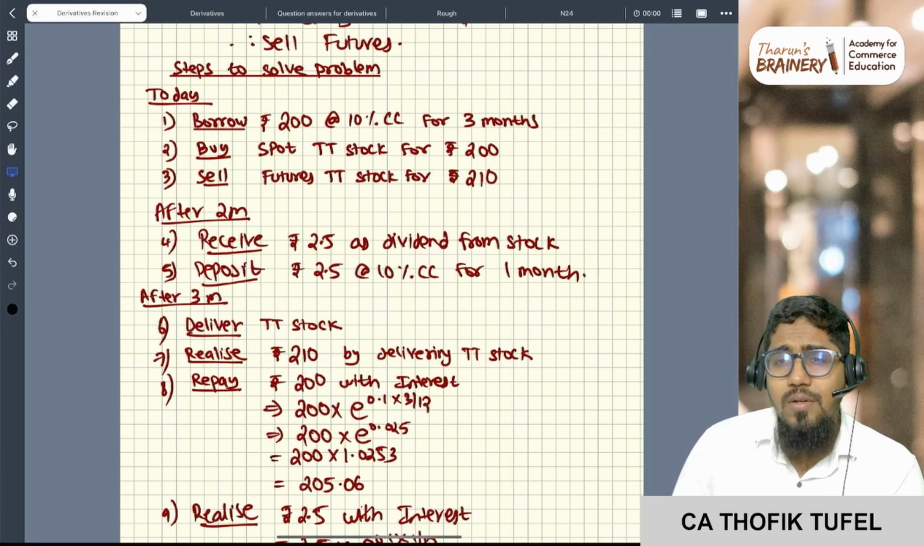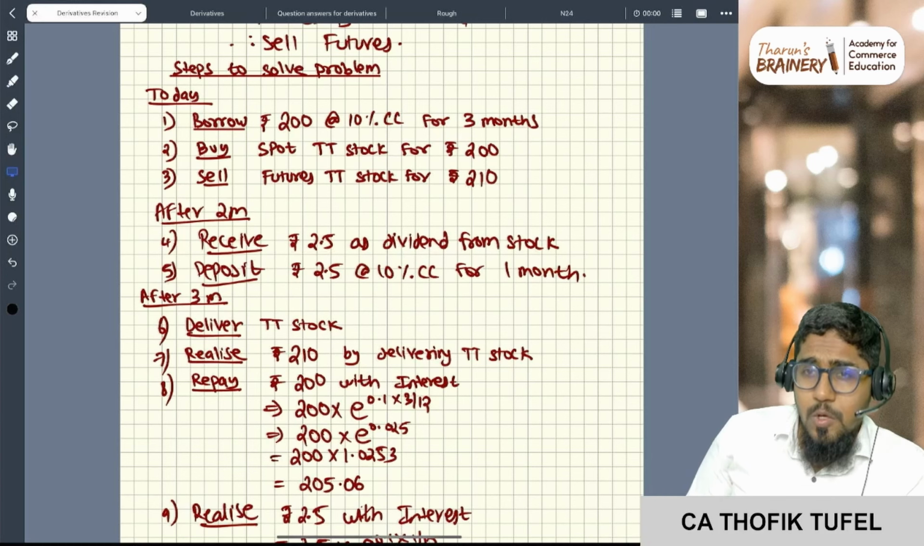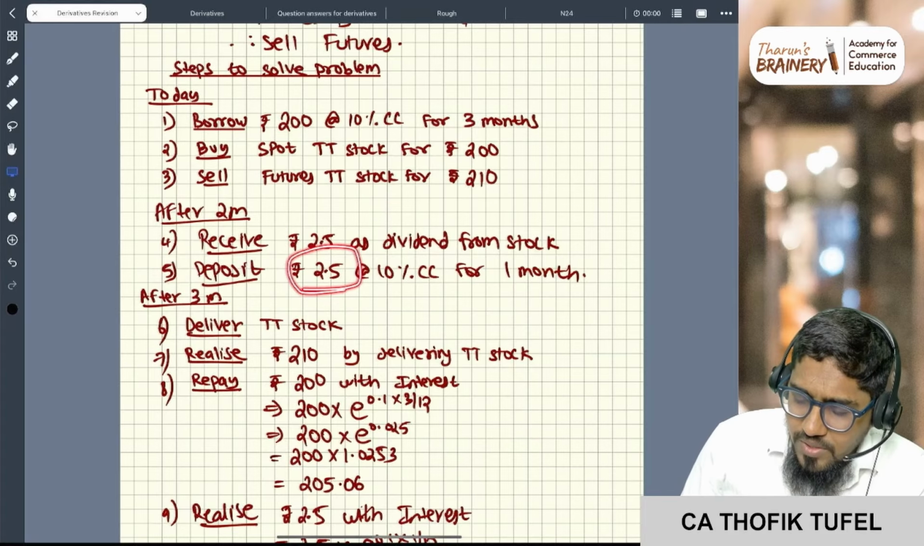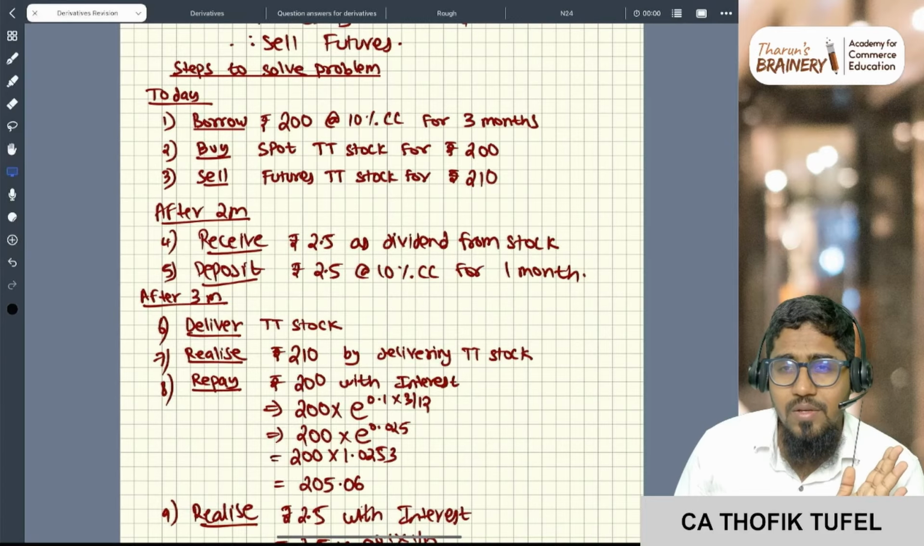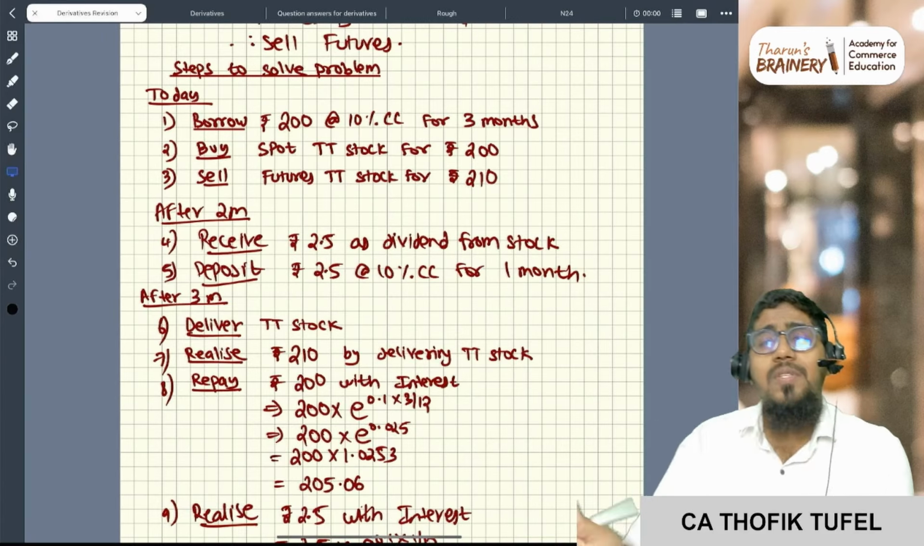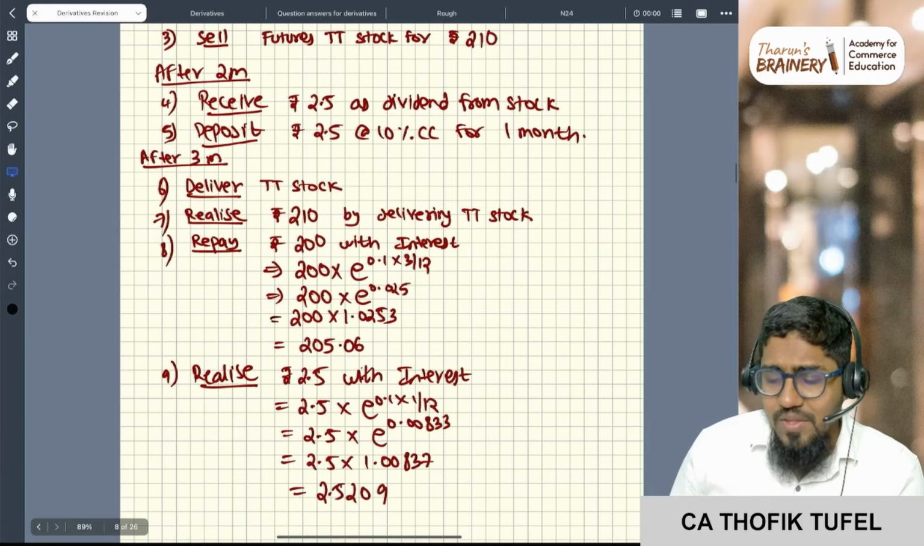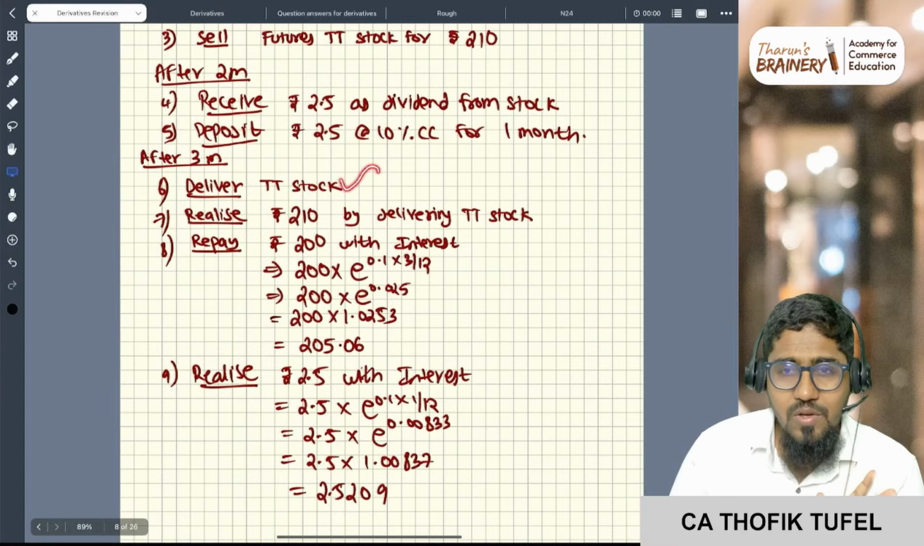What will I do, sir? I have still 1 month to maturity, right? So I will invest this 2.5 rupees for 1 month at the same rate, the 10% continuous compounded rate. So if I receive the dividend, I'm depositing the dividend again. Now after 3 months, what is happening? First, I will deliver the stock.